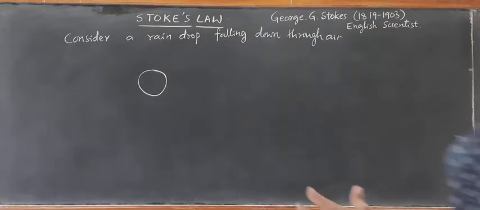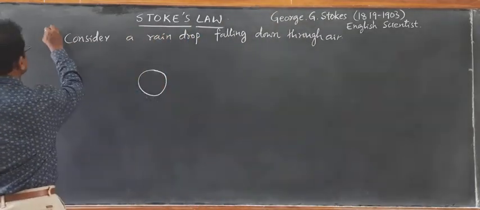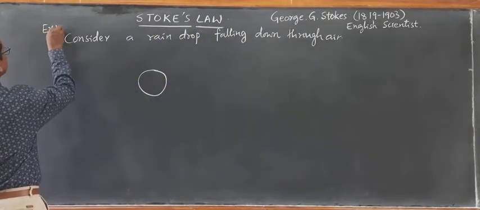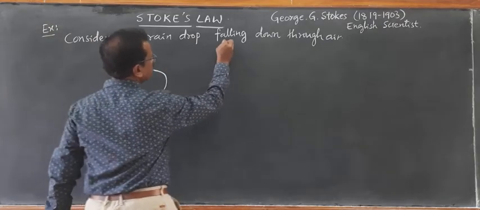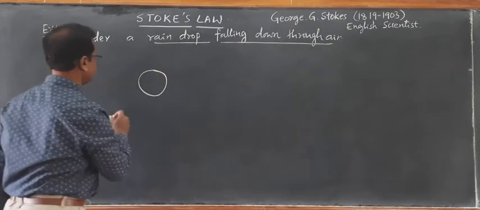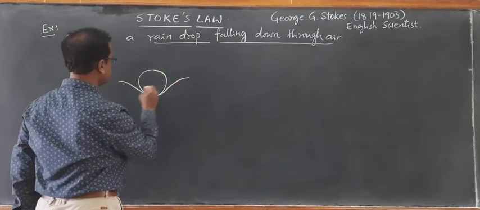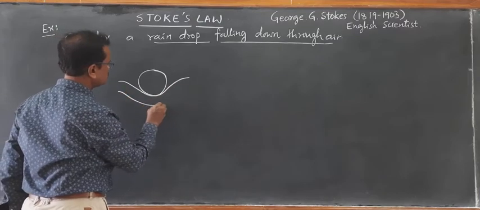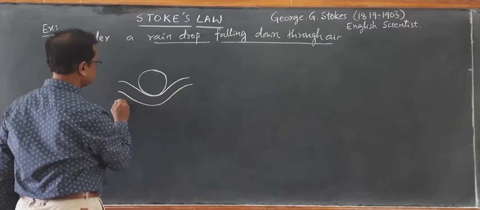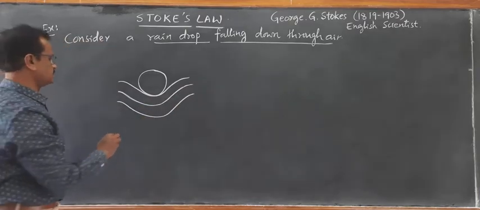Now consider the example of a raindrop falling down through air. When it is falling down through air, as we have drawn earlier, the air layers exert a viscous drag.